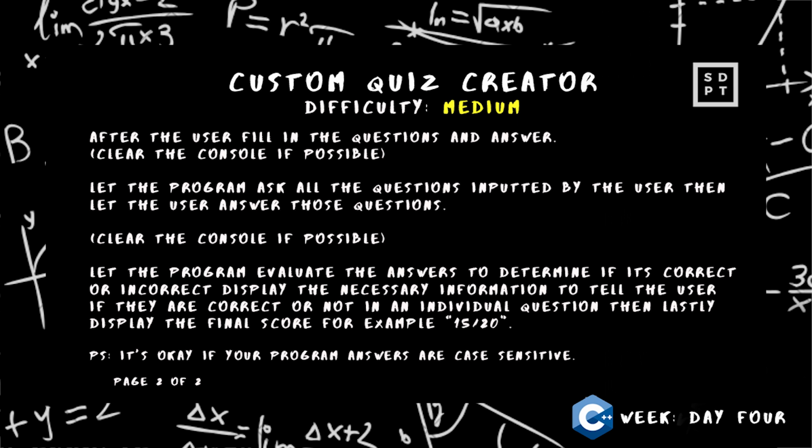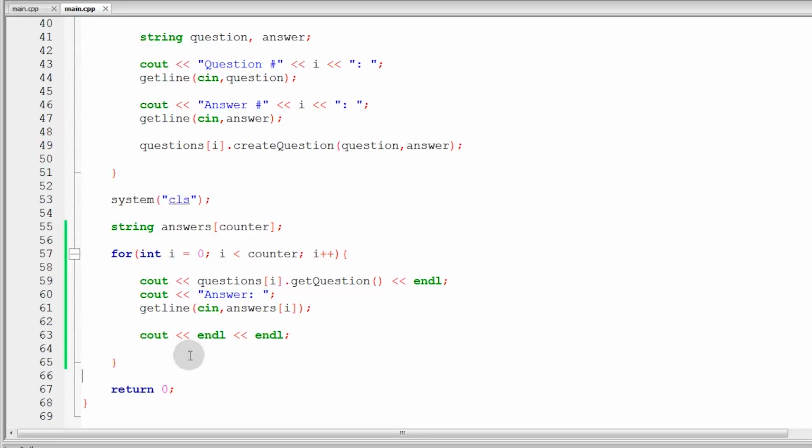Let the program evaluate the answers to determine if it's correct or incorrect. Display the necessary information to tell the user if they are correct or not in an individual question. So, we need to tell the user where they are wrong and where they are correct, by number. So, that will be our next task. It says again, clear the console if possible. So, it's possible, we will use system CLS here to delete everything in the console again.